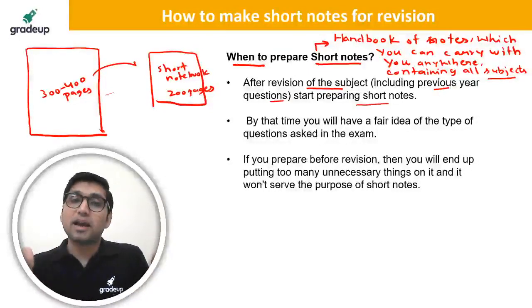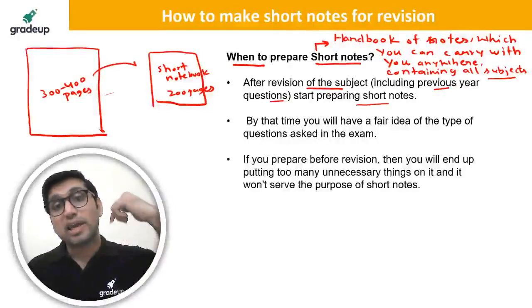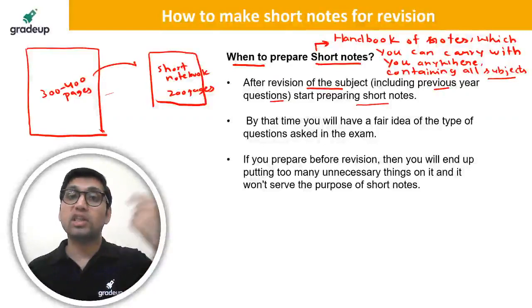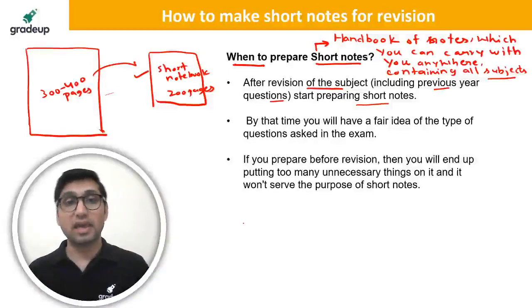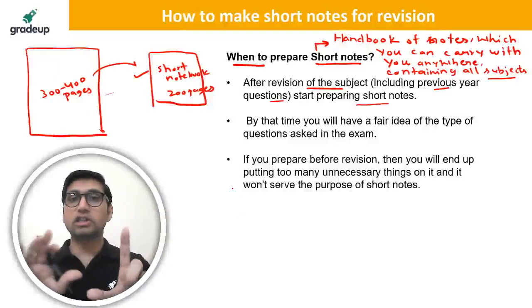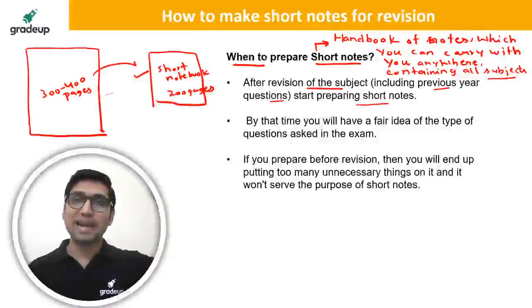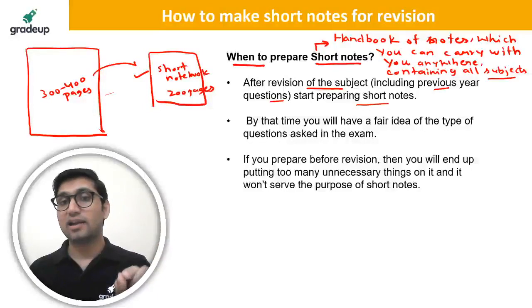You cannot put the concept of everything you have studied in the short notes. Yes, you can write those concepts in your own words, in your own keywords and bullet points, but do not write big statements or big paragraphs. That is not required. Short notes should only contain bullet points.